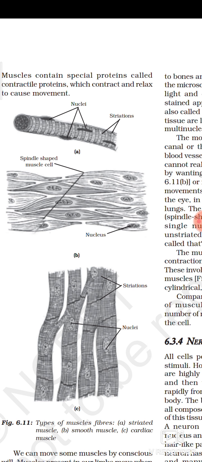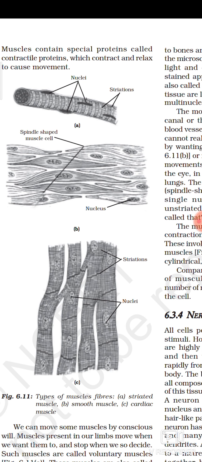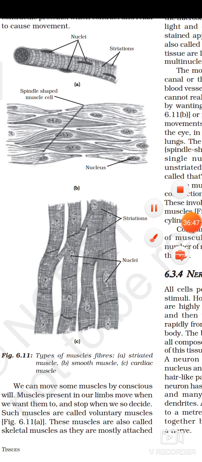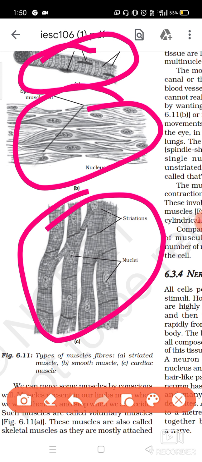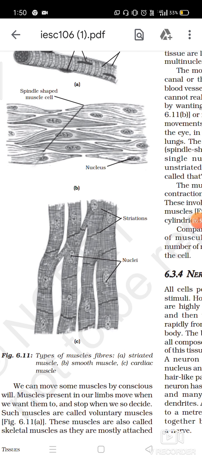The first one, A, is striated muscle, that is voluntary muscle, and you can observe the nuclei in it. B is the smooth muscle, that is involuntary muscle, and the third one, C, is the diagram showing the cardiac muscle.